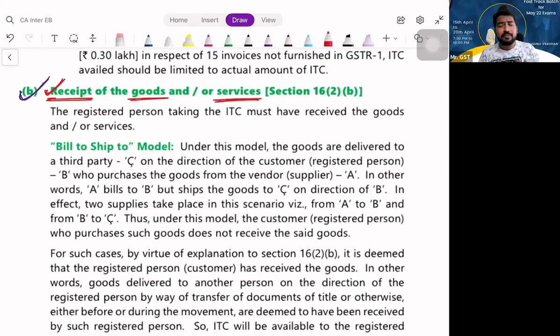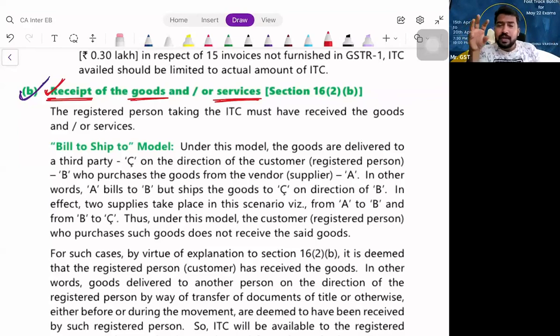In majority of cases, billing and shipping are the same. But on special occasions like Feb 14th, you want to gift somebody, so billing address will be something else, shipping address will be something else, correct? That means billing is to one person, shipping is to another person. That is what we call the bill to ship to model.